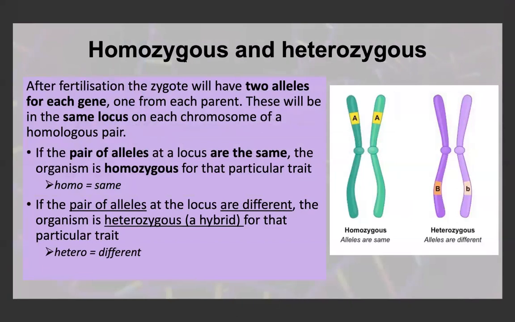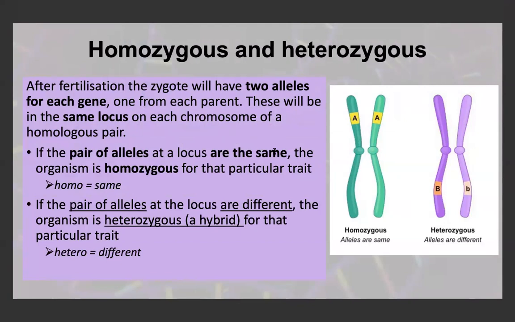If we look at the difference between homozygous and heterozygous, we also spoke about this in a previous video, but we know that after fertilization, the zygote will have 2 alleles for each gene, one from each parent. These will be in the same locus and the same location on each chromosome of a homologous pair. If the pair of alleles at the locus are the same, the organism is homozygous for that particular trait. If they're the same and they both code for the dominant trait, these would be homozygous dominant.